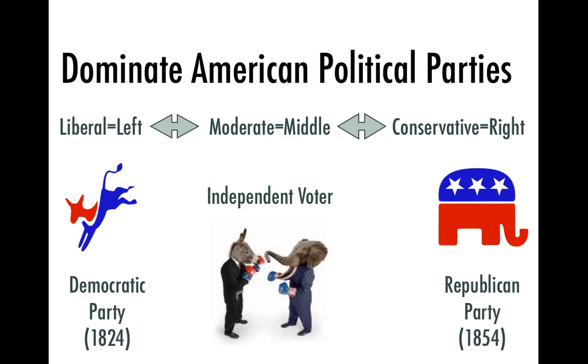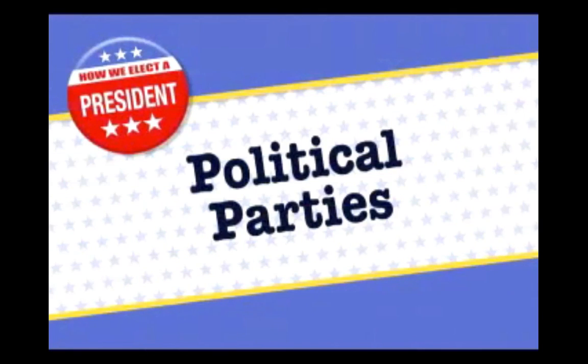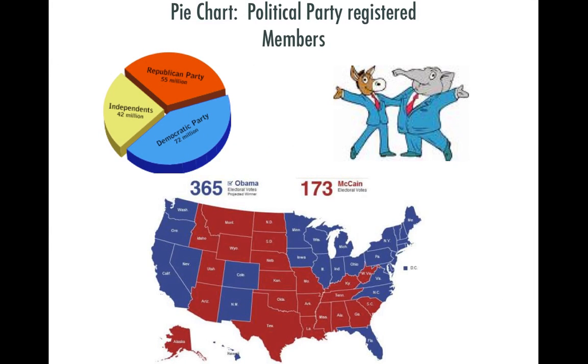So let's look at how this works in the United States, how people tend to vote. And we're going to watch the videos in class, so we're not going to do that now. So let's just look at the picture and get some data and some actual results of voting. To the top left, you have a pie chart, political party registered members. Okay, so these are the people that are registered, and they clearly see themselves one way or another.